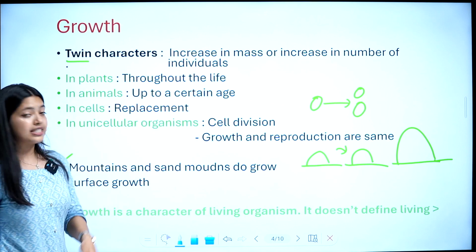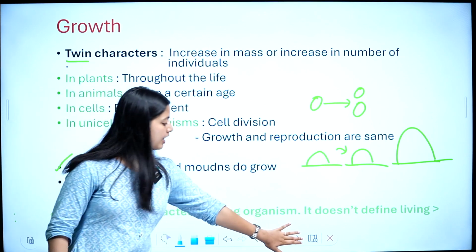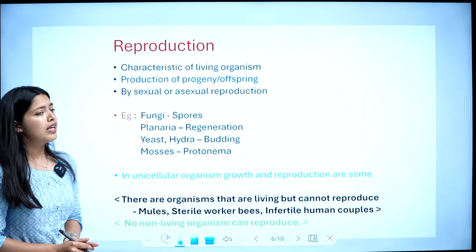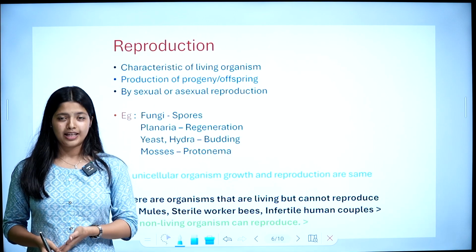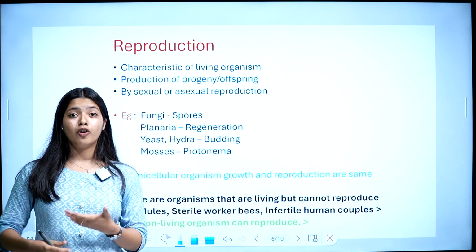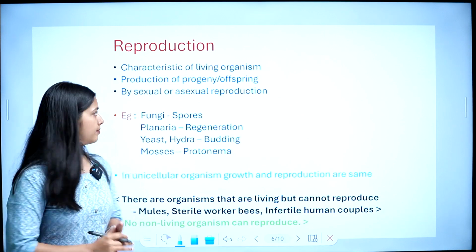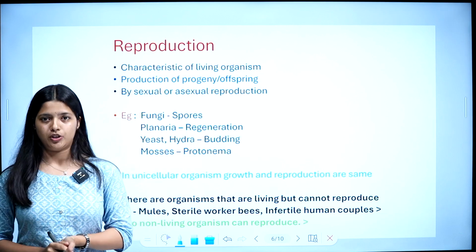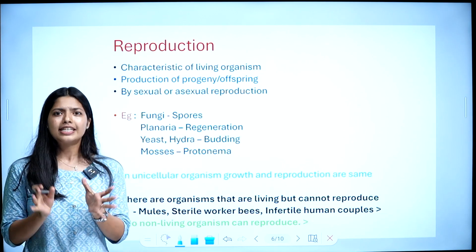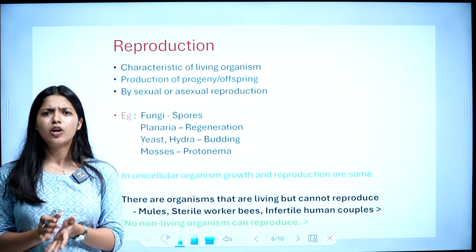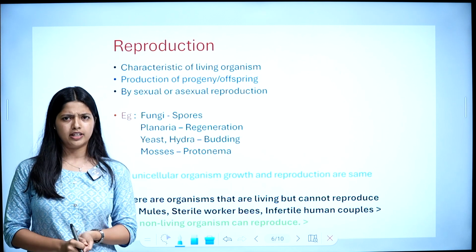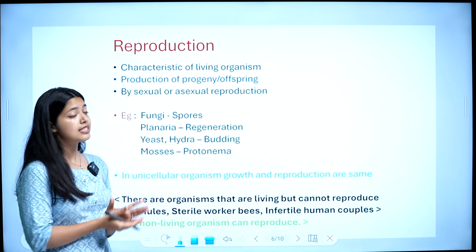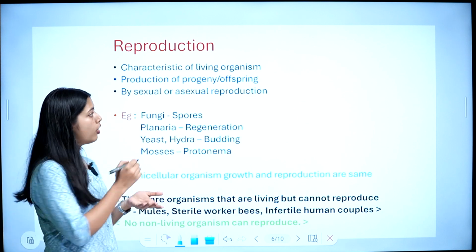So let's see the next feature. The next feature is reproduction. What is reproduction? Reproduction is the process of formation of progeny, or the process of production of progeny. It is a character of living organisms. Yes, living organisms can reproduce. That's right. We humans can reproduce. So it is the process of production of progeny or offsprings.